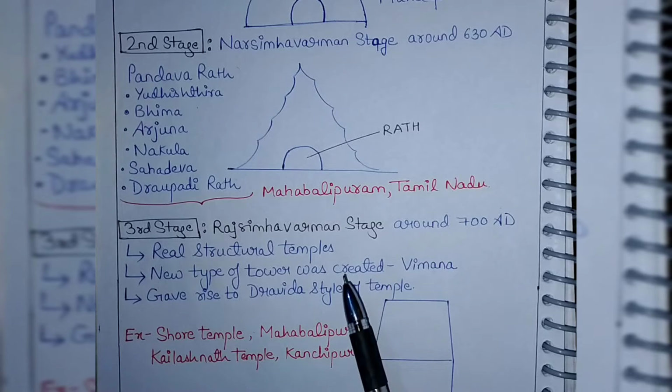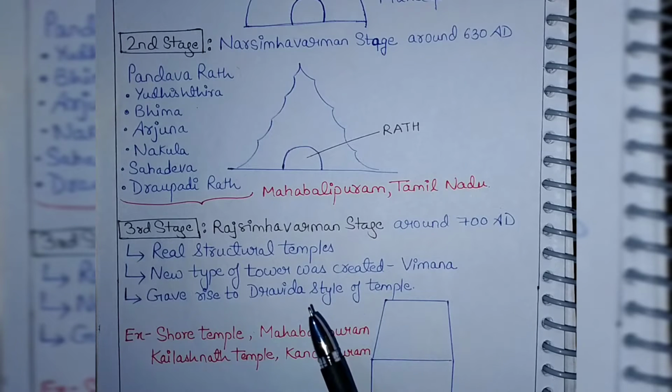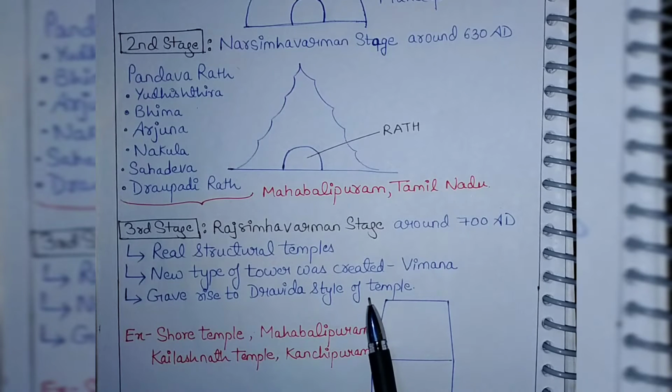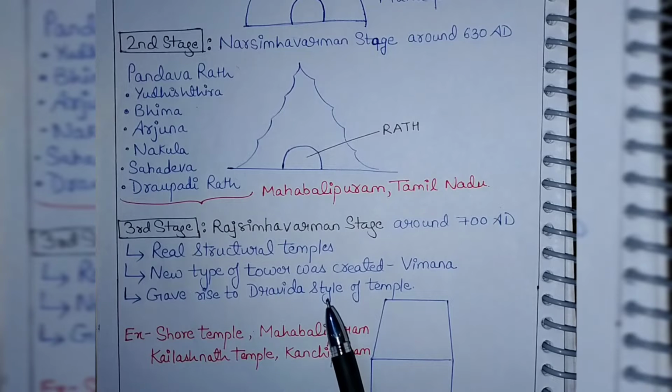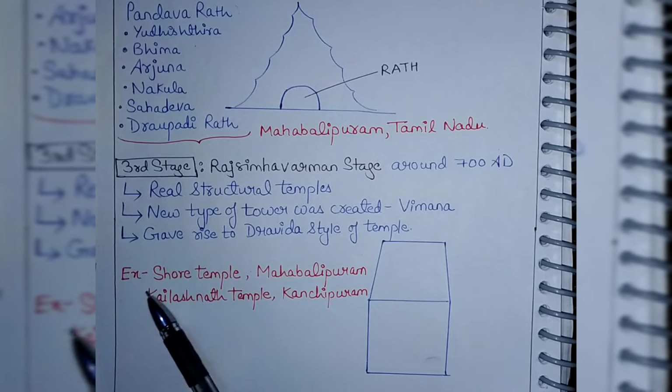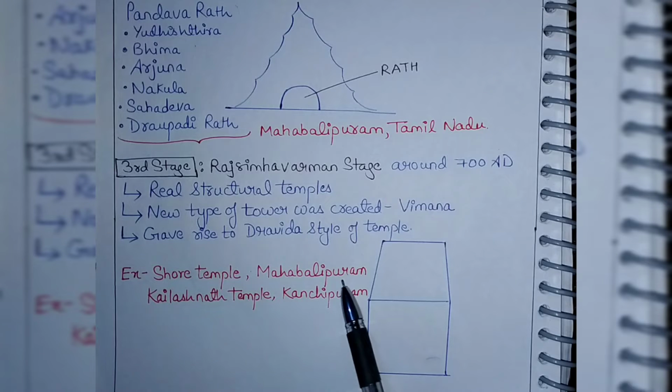Vimana is nothing but an inclining straight line. Now, a tower which consists of a straight line but slightly inclined. Next, it gave rise to the Dravida style of temple. So, the Dravida style of temple was initiated in the third stage. Here you can see the structure of the Vimana. This is the tower, a straight line slightly inclined. Example is the Shore temple, Mahabalipuram, and Kailashnath temple, Kanchipuram.